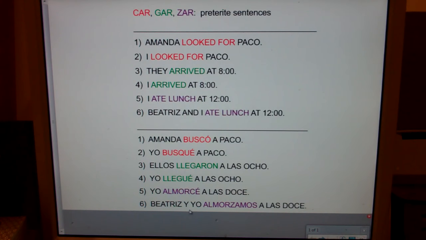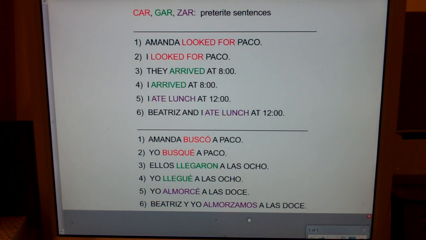And the last one, Beatriz y yo almorzamos a las 12. Mr. Holt, I thought almorzamos was present tense. We eat lunch. What is the only form of an AR verb that is exactly the same in the present and the past? The we form. So almorzamos means both we eat lunch in the present and we ate lunch in the past.